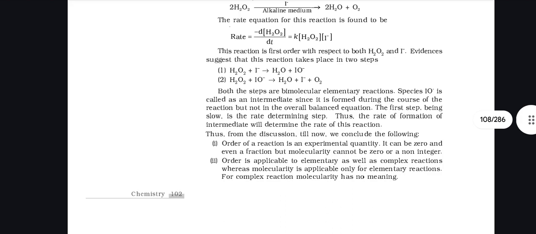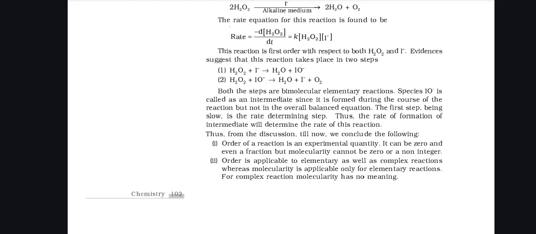Evidence suggests that this reaction takes place in two steps. Both the steps are bimolecular elementary reactions. Species IO negative is called an intermediate since it is formed during the course of the reaction but does not appear in the overall balanced equation. The first step being slow is the rate determining step. Thus the formation of the intermediate will determine the rate of reaction.